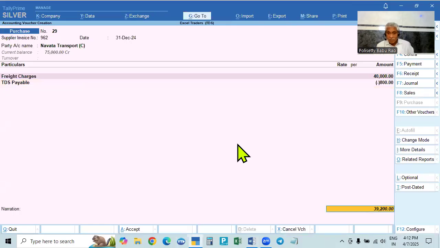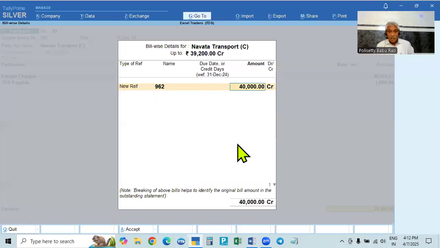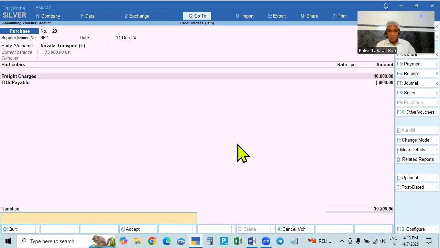So come down. The new reference of 40,000 total amount is showing. Credit 40,000, again the same number it will show. You can make it as TDS, just to know that TDS of 800 rupees is deducted and 39,200 rupees is the balance payable. Okay, this is deducted from this bill.